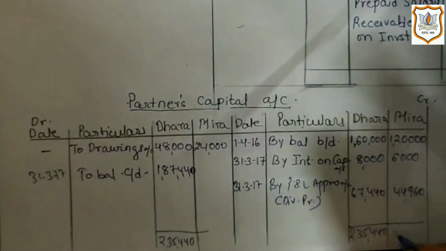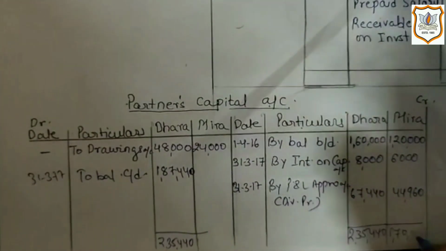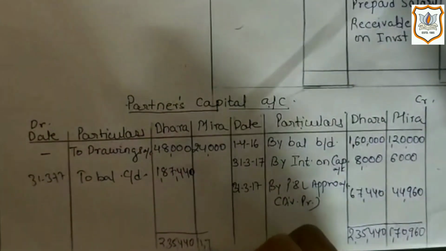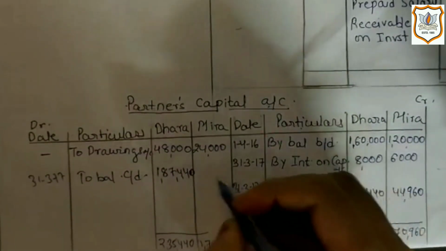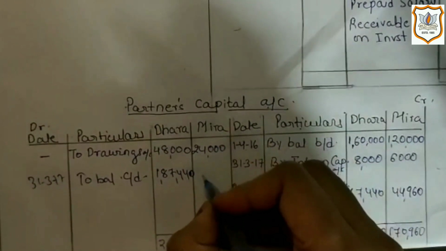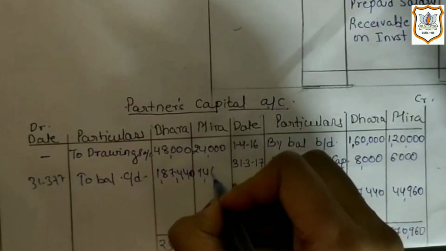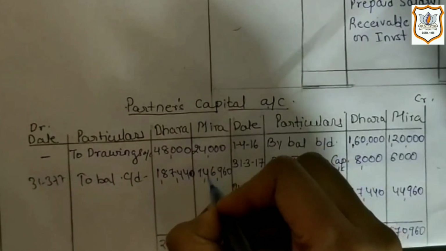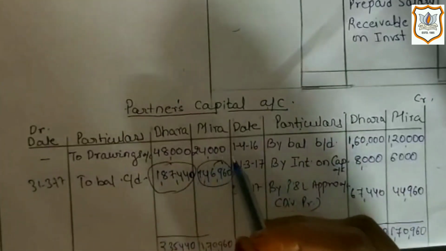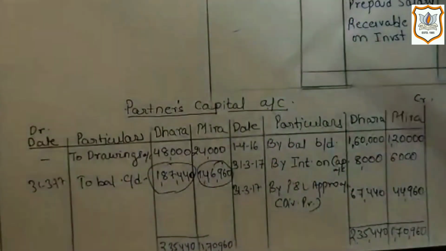Similarly, we will close capital account of Meera. Total is 1,70,960. And we will get closing capital balance of Meera on debit side. That is 1,46,960. So we will transfer it to balance sheet.